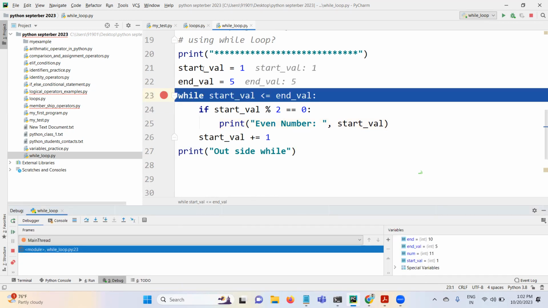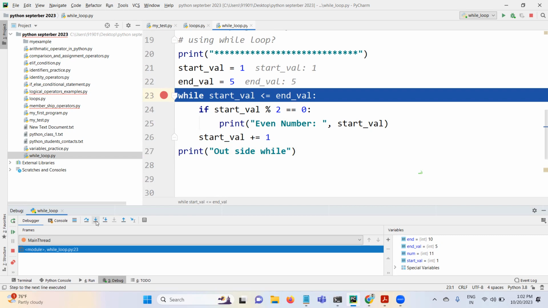So here, what is the start value? 1. What is the end value? 5. 1 less than or equal to end value 5, is it true or false? 1 less than or equal to 5 means true. If it is true, the while block will be executed, right?